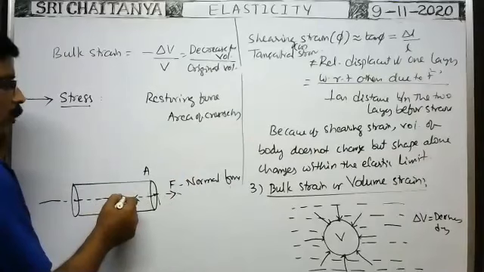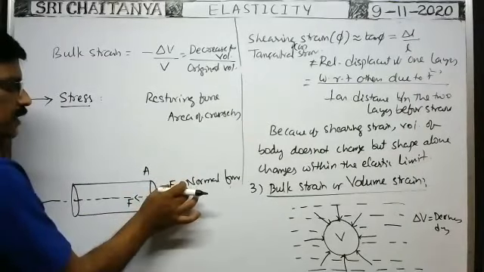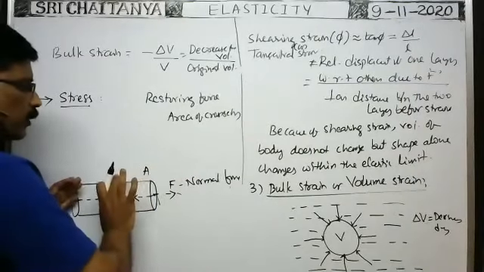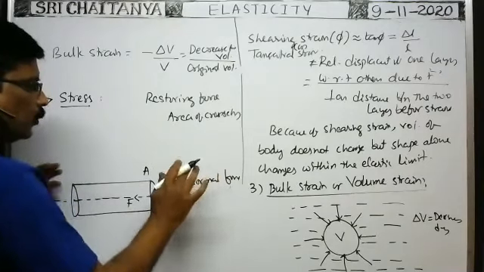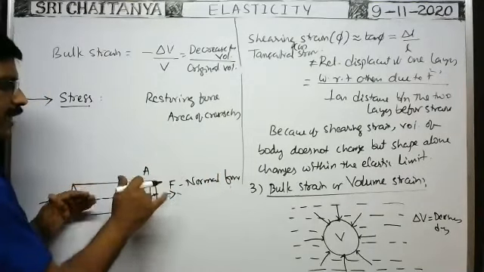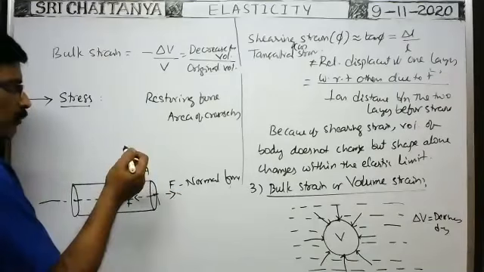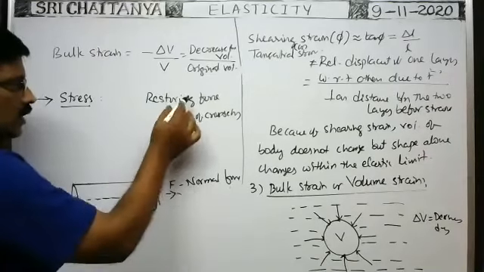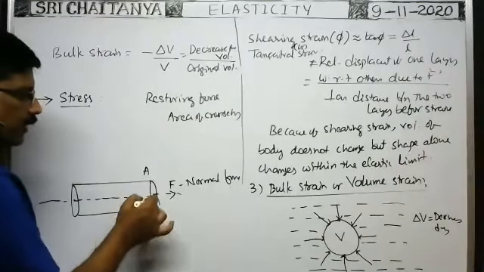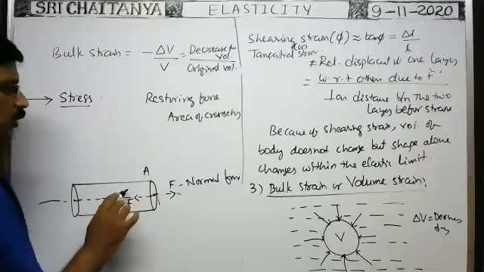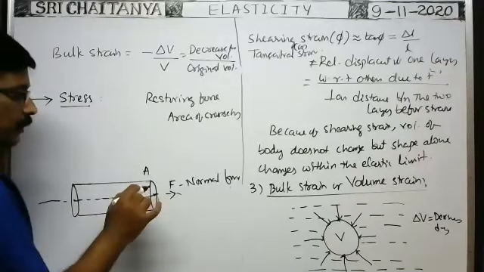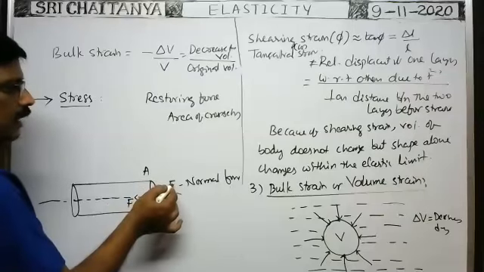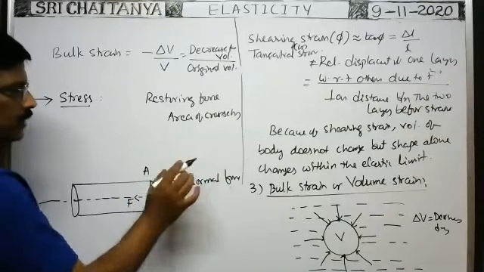The restoring force develops because of the application of deforming forces. As the shape or size of the body changes, the intermolecular or interatomic distance changes. Hence, restoring forces are developed. The restoring force developed over this area of cross section is, say, F. Because it develops within the elastic limit, the restoring force is the same as the applied force here.